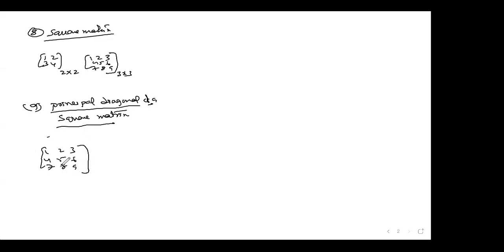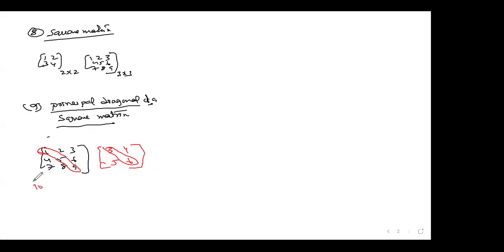I want to say one thing very clearly. What is the definition here? In a square matrix, the diagonal from the first row's first element to the last row's last element, that means it will be like this, the red line. This is called its principal diagonal. If I write 3, 4, 5, 6 like this, this is your principal diagonal.